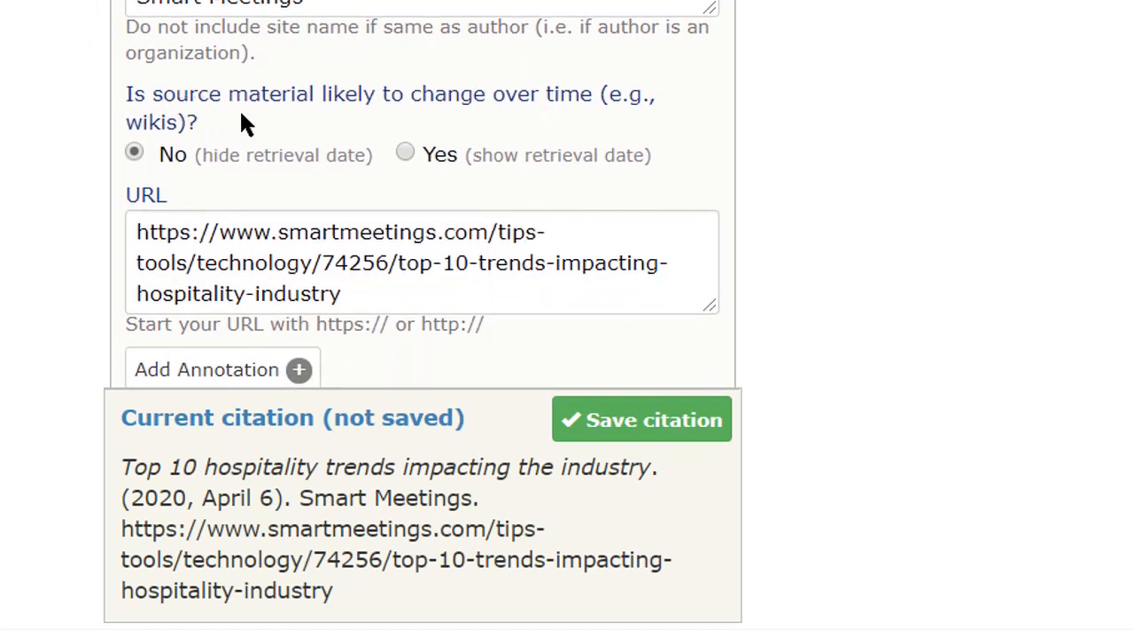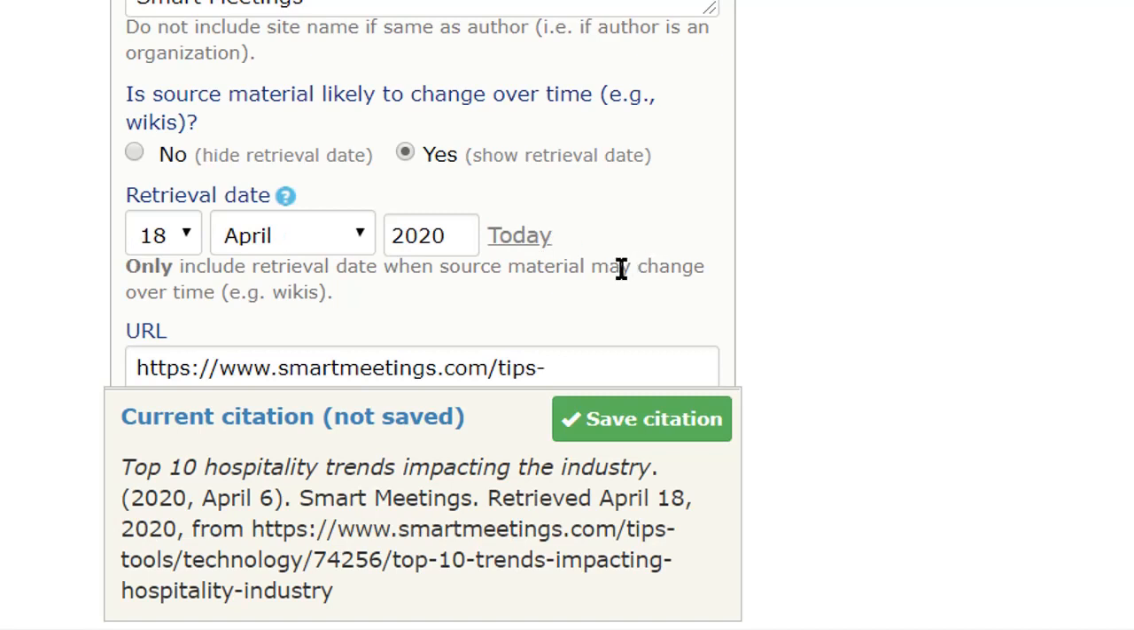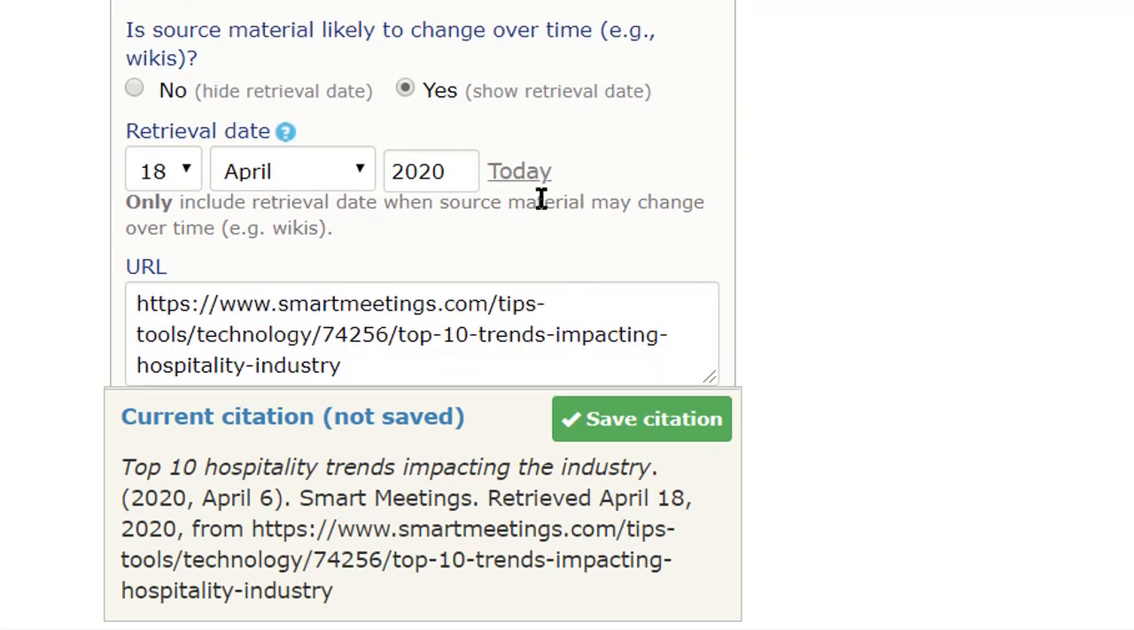If the source material is likely to change over time, for example if it is a Wikipedia site, then you have to show the retrieval date. Otherwise there is no need. Retrieval date can be added by clicking here. Today you have retrieved this information, so you can click today. So it will be automatically updated here, retrieved on April 18, 2020. So it will be better if that option is used.